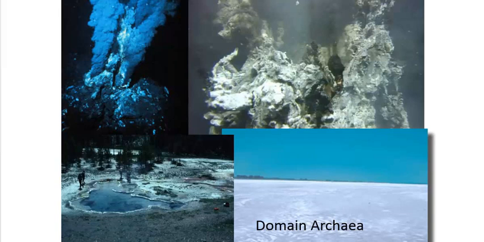Pictured on top are 2 deep ocean hydrothermal vents. Bottom left is a hot spring at Yellowstone National Park, and lower right is the salt plains east of Alva. Archaeans can be found living in these extreme environments.